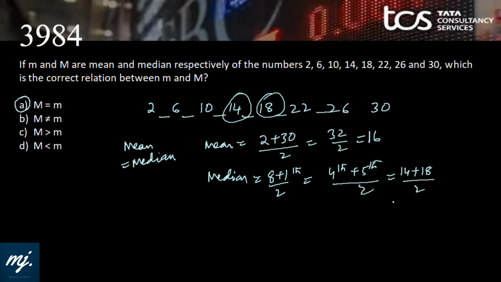So here also you can see 14 plus 18 by 2 is 32 by 2, that is 16. So the proof is also there in front of you. But if we know our cheat code, this is an AP series. For an AP series, mean is always equal to median, and mean is equal to (A plus L) by 2. In this case, we'll just mark option A and move on.